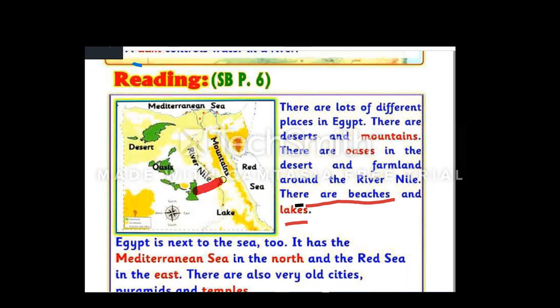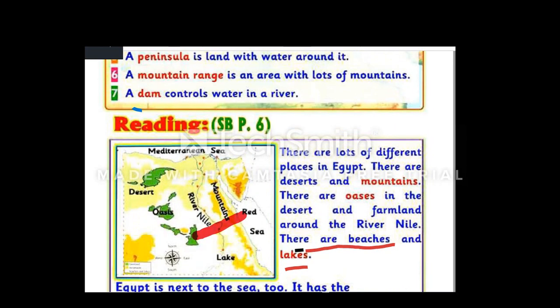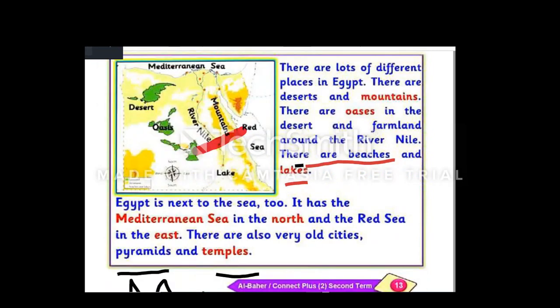And here you can see in this part we can find Aswan High Dam. What is the main function or the importance of Aswan High Dam? A dam controls water in a river.